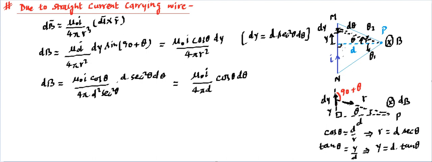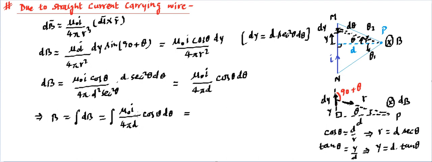Since all the elements are delivering the magnetic field in the same direction, we can find the total magnetic field by simply adding their numerical values. So from here we can say this magnetic field is going to be equal to the integration of dB, and this integration of dB is going to be the integration of mu naught I divided by 4 pi d, cos theta d theta.